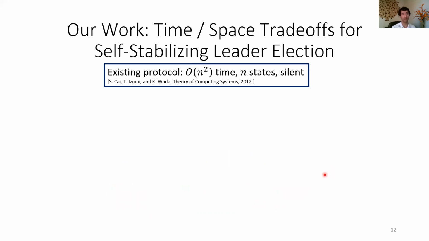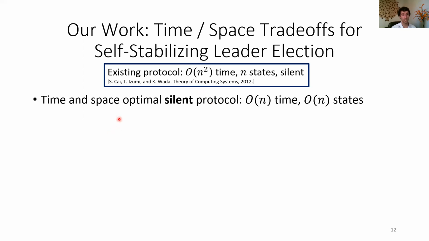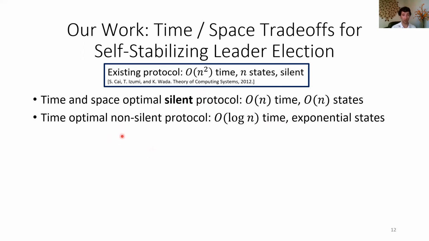Now, our work gives time-space trade-offs for this self-stabilizing leader election protocol. So we build, rather than this existing protocol, which takes order n squared time, we have both a quadratic improvement, and then we have a time-optimal solution. So our first protocol we're going to discuss is a silent protocol that takes linear time and uses linear states. We also have a faster protocol, which is not silent, which has optimal order log n time, but uses exponential states. And both of our protocols actually also solve this same ranking problem.